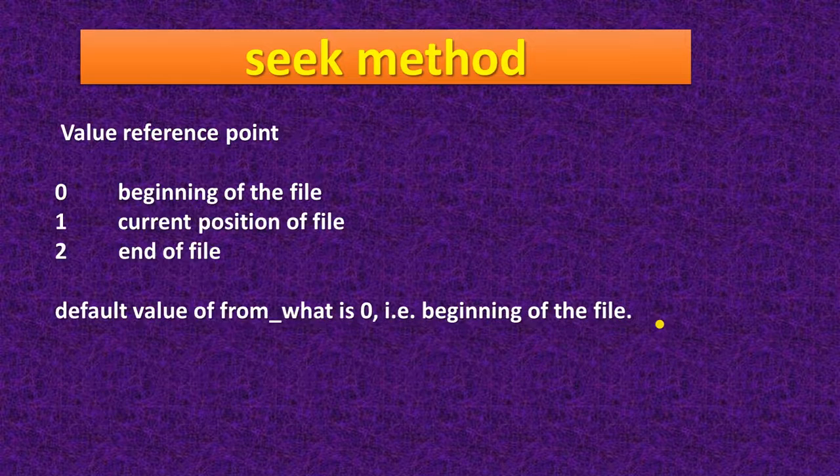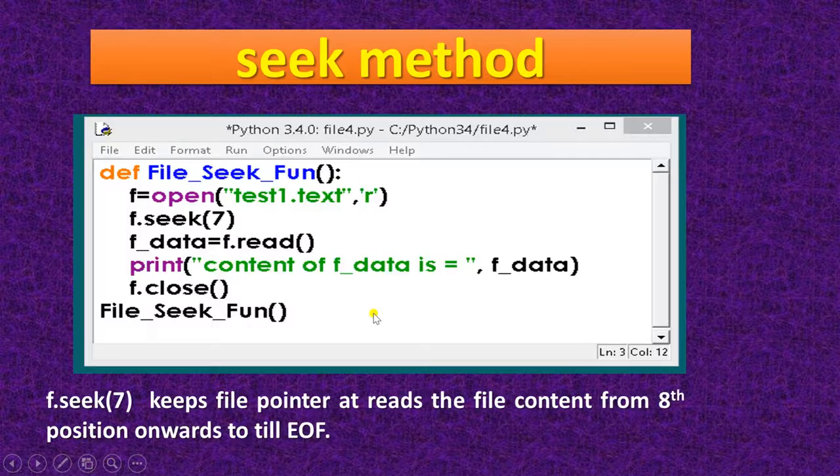So there is a list of from_what values. These are the reference points. 0 means the beginning of the file, 1 means the current position in the file, and 2 means the end of the file. Okay, so these three show where you want to add the data or read the data. The default value of from_what is 0, that is the beginning of the file.